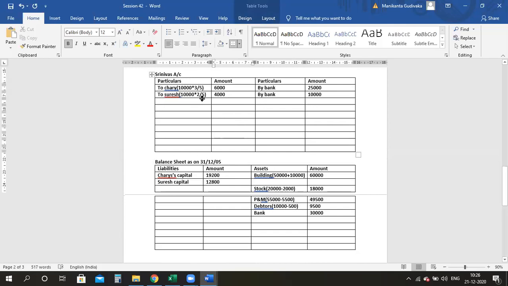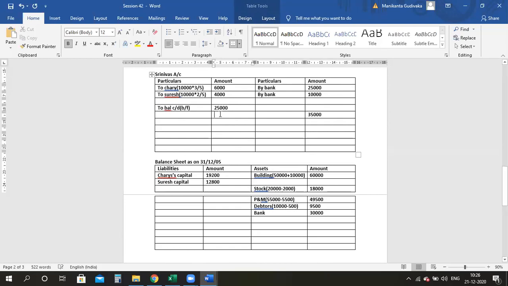Now I will close my Srinivas account also, the new partner. 25,000 plus 10,000 gives me 35,000 as total. Now this closing balance to balance carried down. Balancing figure, how much? 25,000.